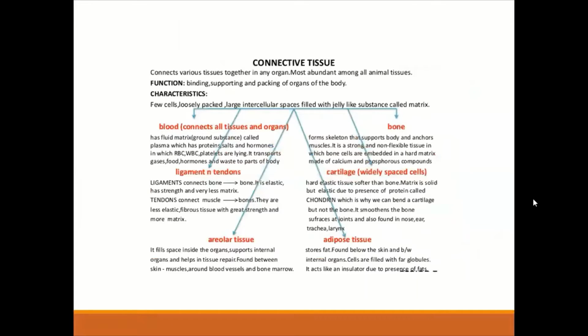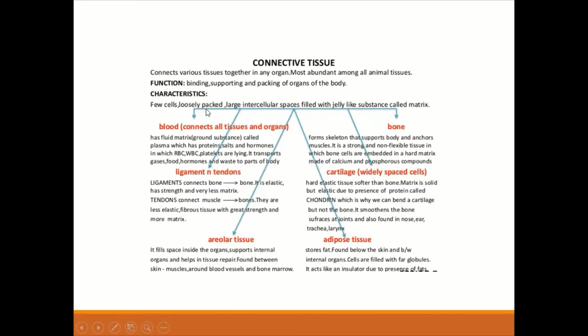Now here comes your connective tissue. Human connective tissue connects various tissue together in an organ, and it is most abundant among all other animal tissues, because in every corner of our body we want binding and supporting and packing of organs, right? So the functions are also the same: binding, supporting and packing of organs of the body.